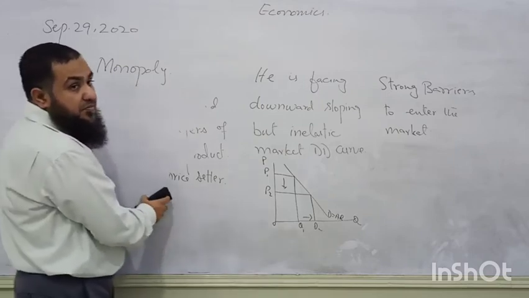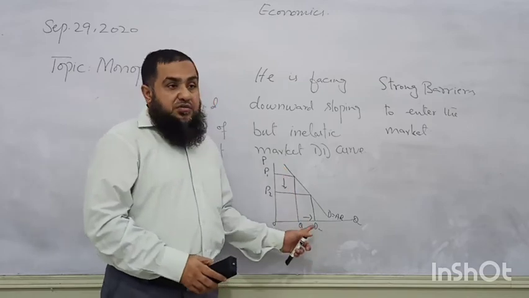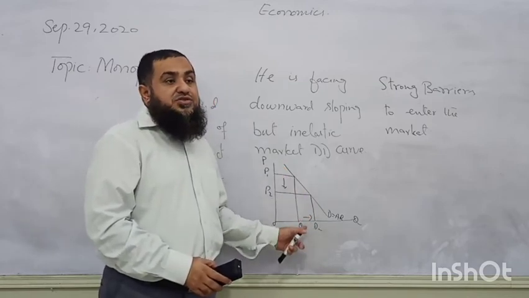Why is the demand curve not perfectly inelastic? Because he is facing a downward sloping demand. If he wants to sell an extra unit, he needs to decrease the price.